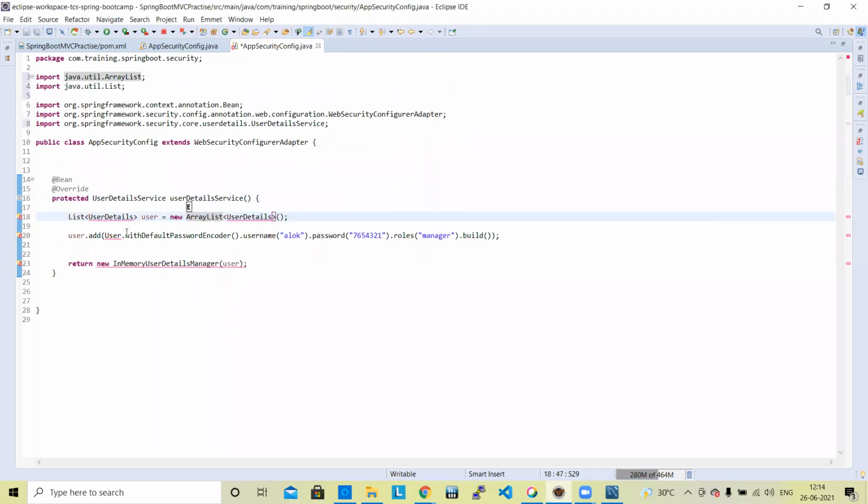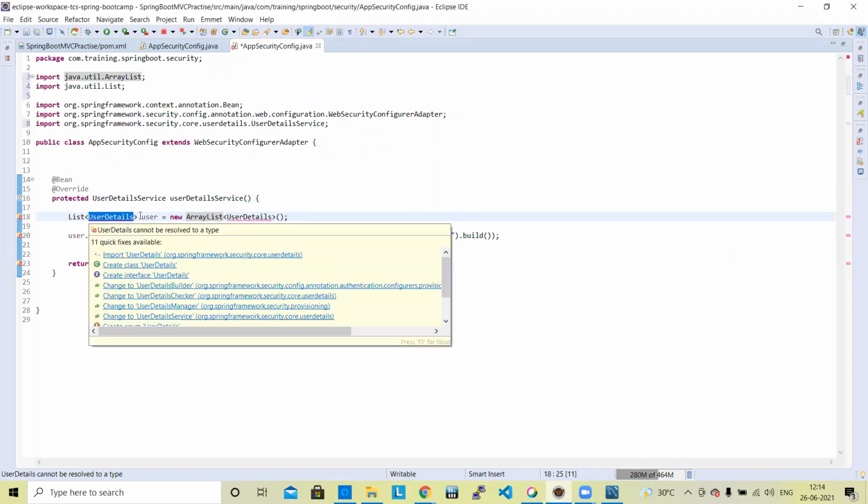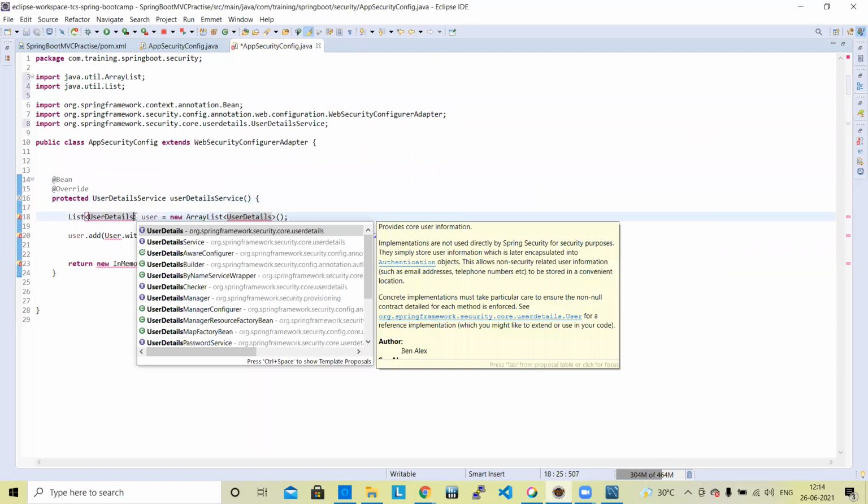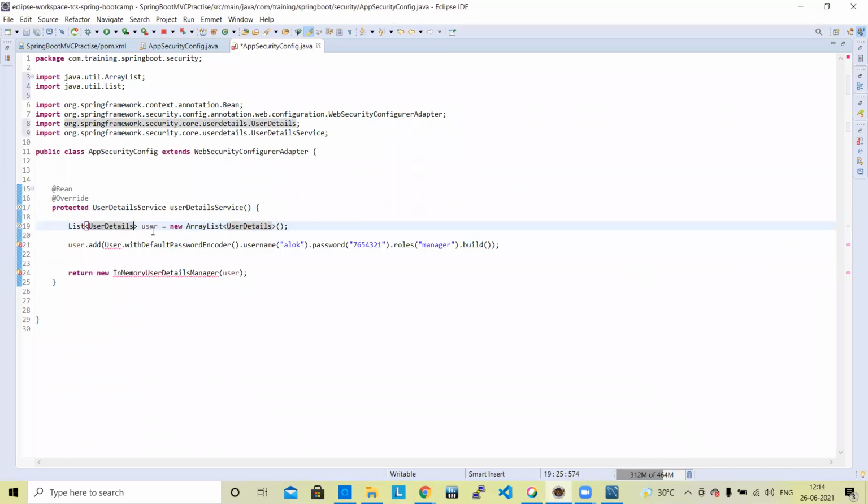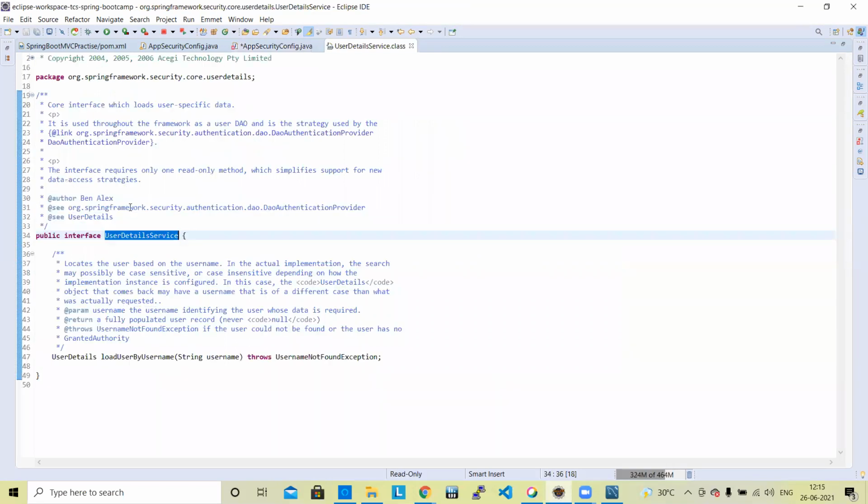But what is new? What are the new things? One is the UserDetails, so we need to create a UserDetails. UserDetails is an already inbuilt class inside Spring Boot security. Import it. You can check where it is. Click on UserDetails. It is already inbuilt in Spring Boot security.